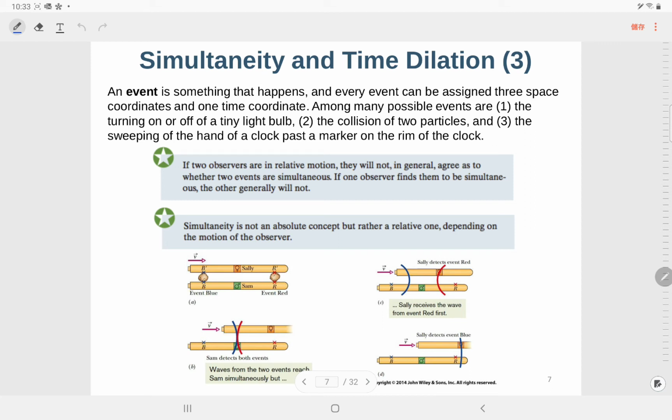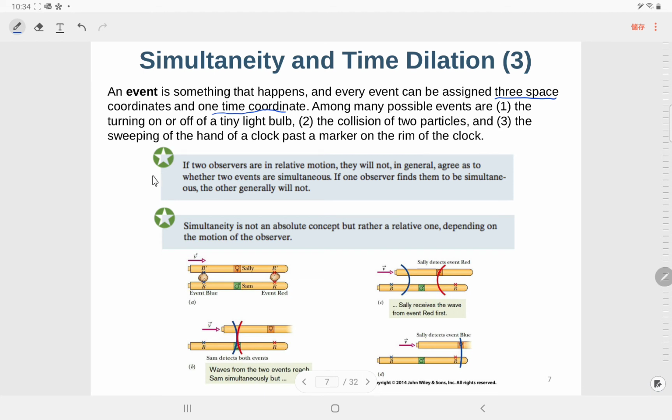Next we talk about simultaneity and time dilation. An event is something that happened, and every event can be assigned 3 space coordinates and 1 time coordinate, so X, Y, Z and the time. So it is a 4-dimensional spacetime. Among many possible events are the turning on and off of a tiny light bulb, the collision of 2 particles, and the sweeping of the hand of a clock past a marker on the rim of the clock.